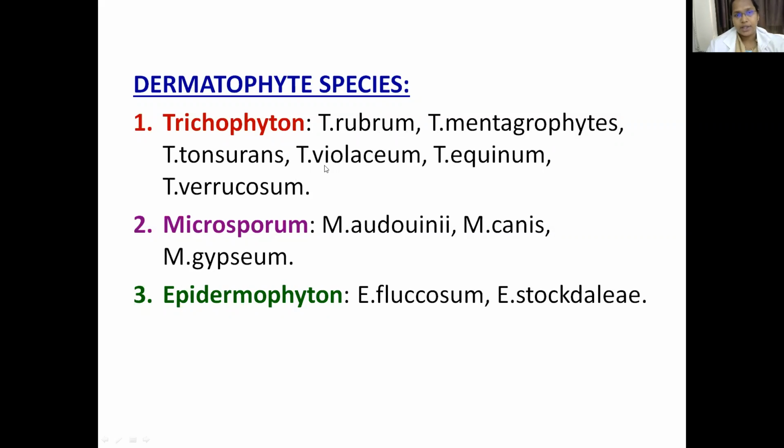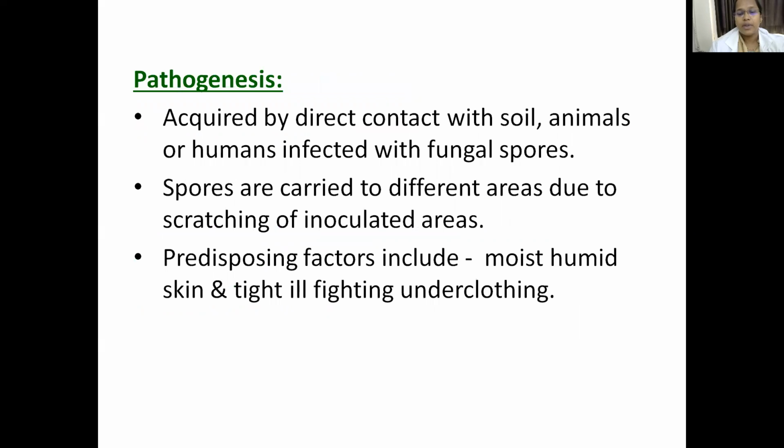Trichophyton mentagrophytes, tonsurans, violaceum, equinum, and verrucosum. So in Microsporum, we have three important species, that is Microsporum audouinii, Microsporum canis, and Microsporum gypseum. And in Epidermophyton, we have two, that is Epidermophyton floccosum and Epidermophyton stockdaleae, out of which Epidermophyton floccosum is the most common one.